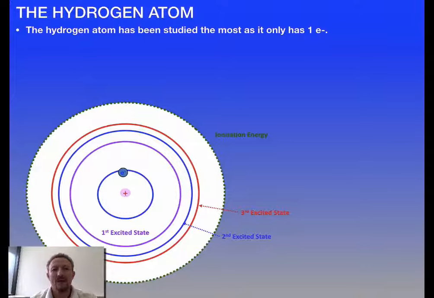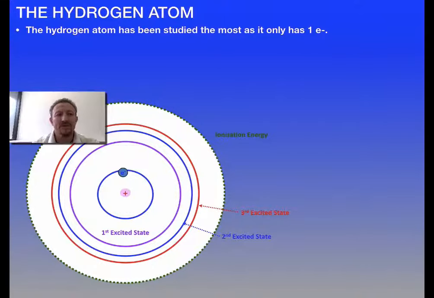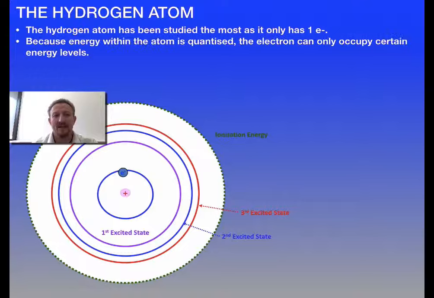Well, basically we know that energy is quantized in electrons, and as a result they're going to occupy specific shells. So here we've got a diagrammatic version of the hydrogen atom. You can see it's got a positive nucleus at the middle, it's got its single electron, and then we've got all these orbitals sitting outside. Now, the hydrogen atom was explored first. Basically, it was very simple to work with as it only has one electron.